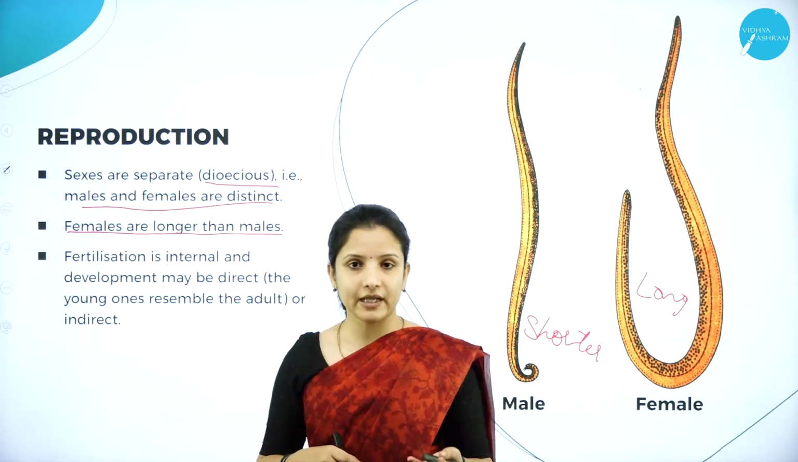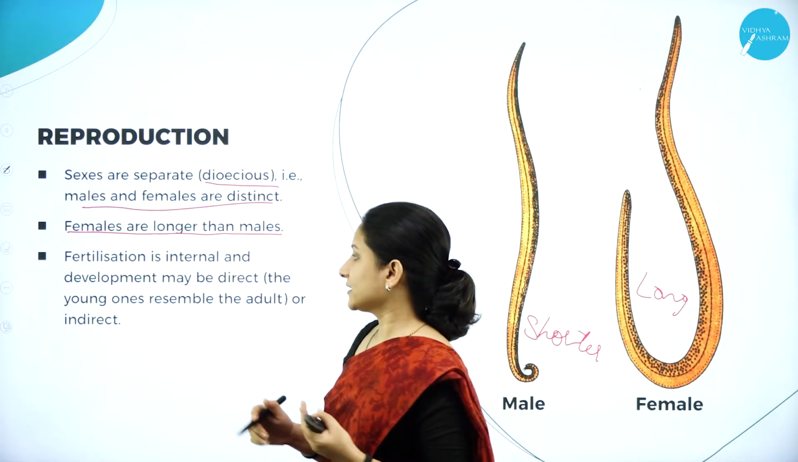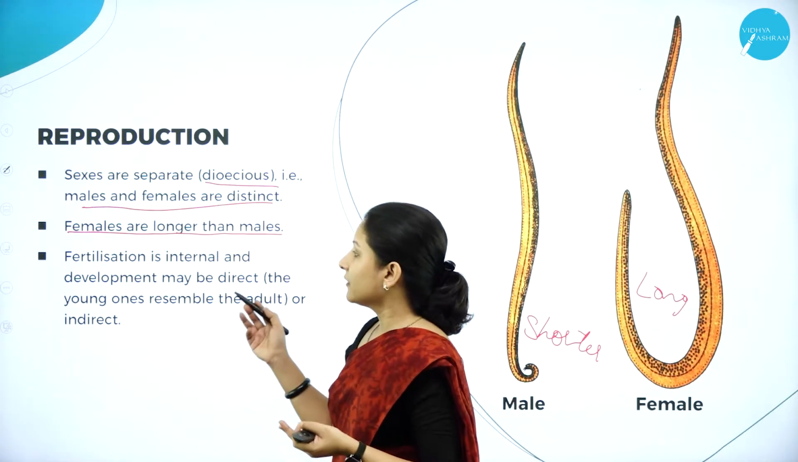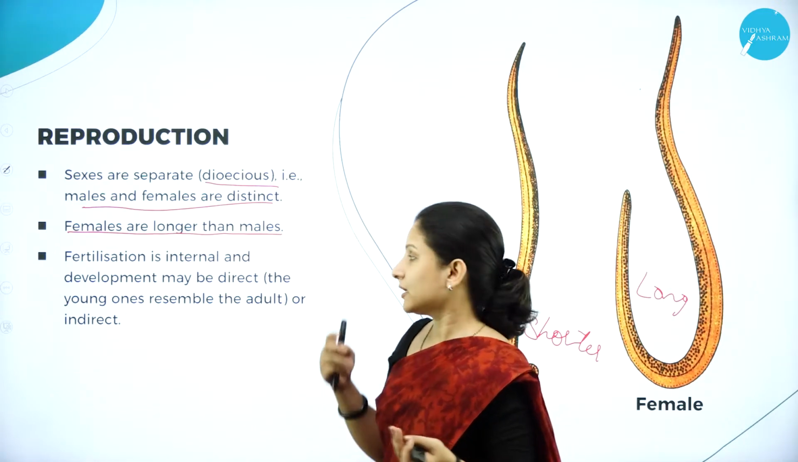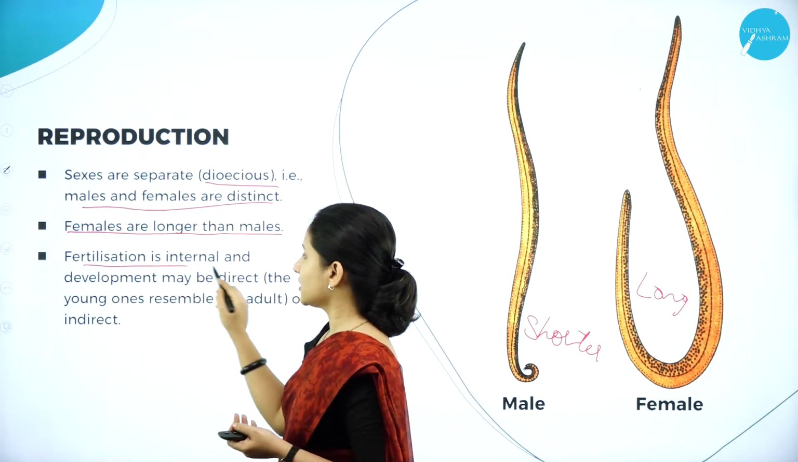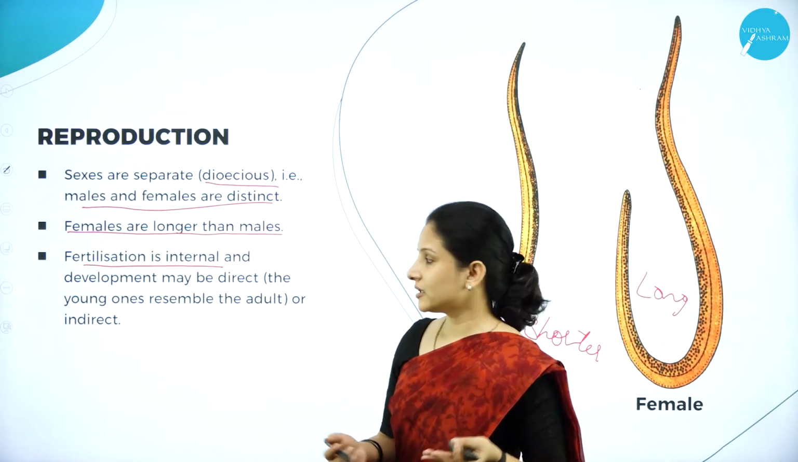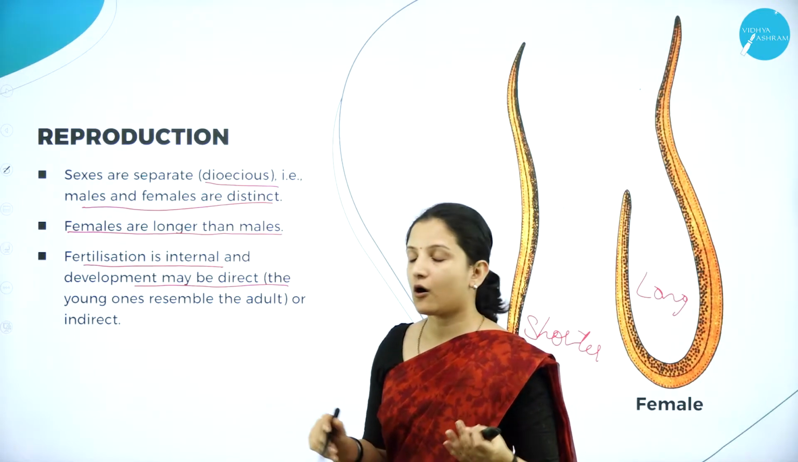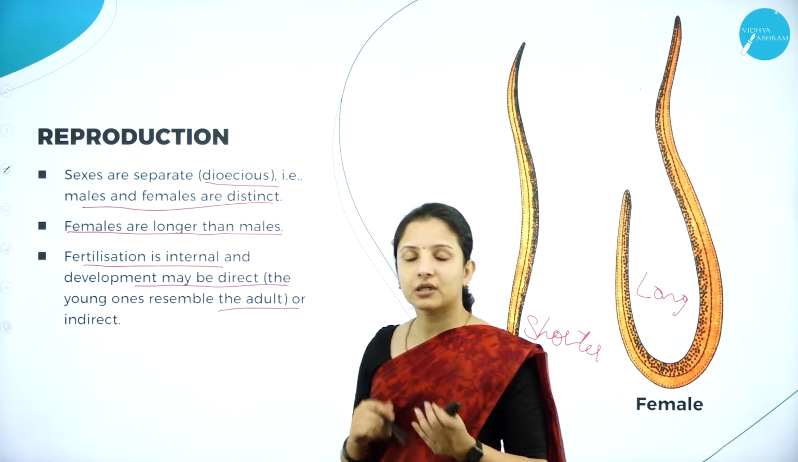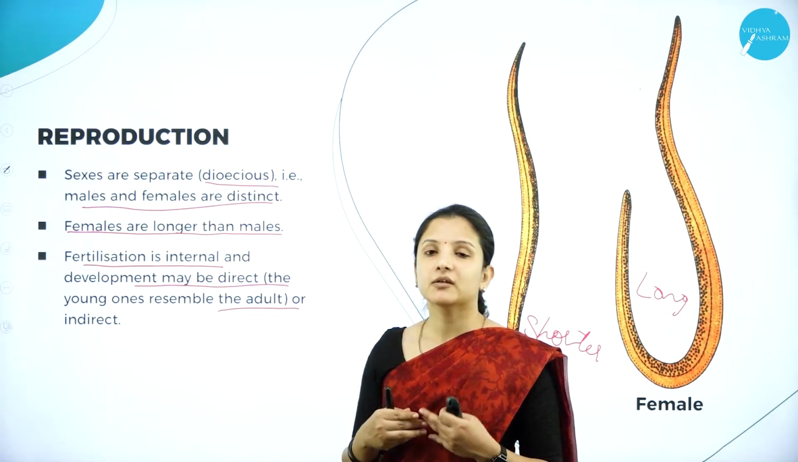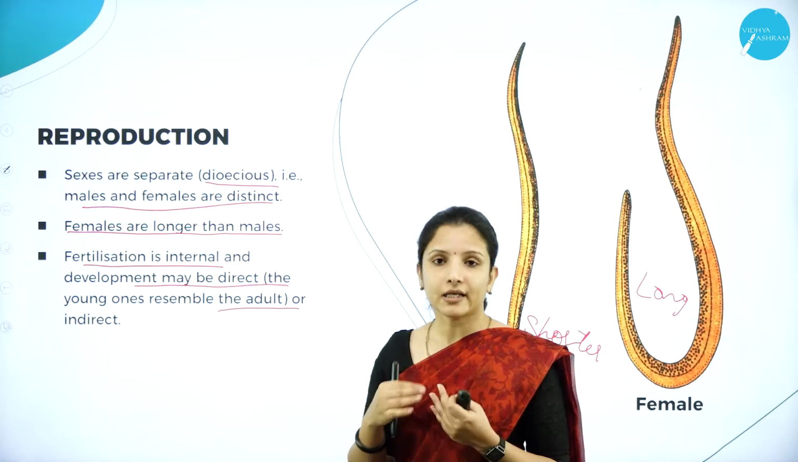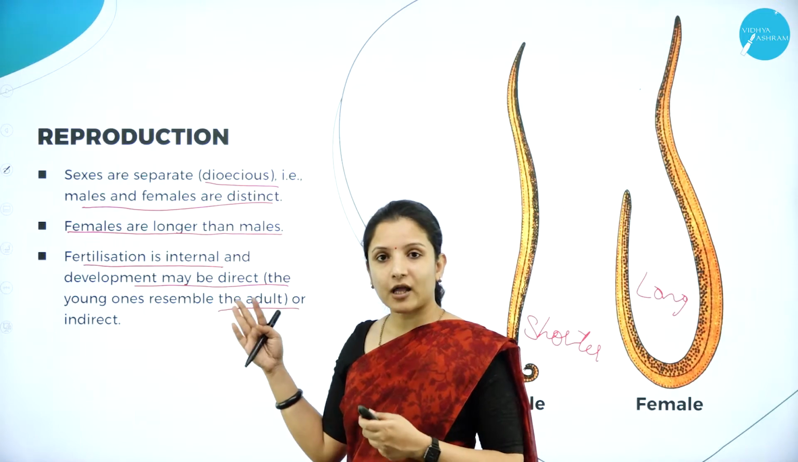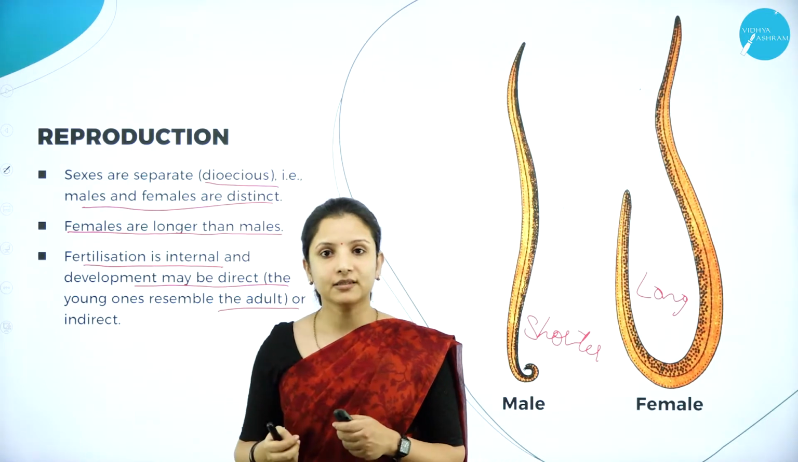Unlike the phyla under the kingdom Animalia wherein fertilization takes place externally, in this case the fertilization is internal, and the development can be direct. What is direct development? The young ones or the progeny always resemble the adult parent. Or sometimes an intermediate stage, the formation of a larva, can occur, that is, indirect development can also occur. So this is about reproduction in the case of phylum Aschelminthes.